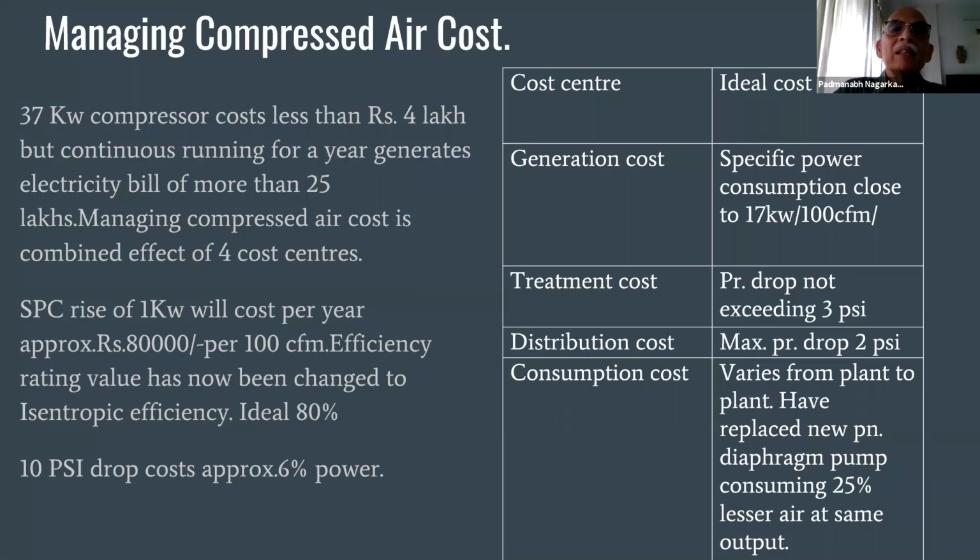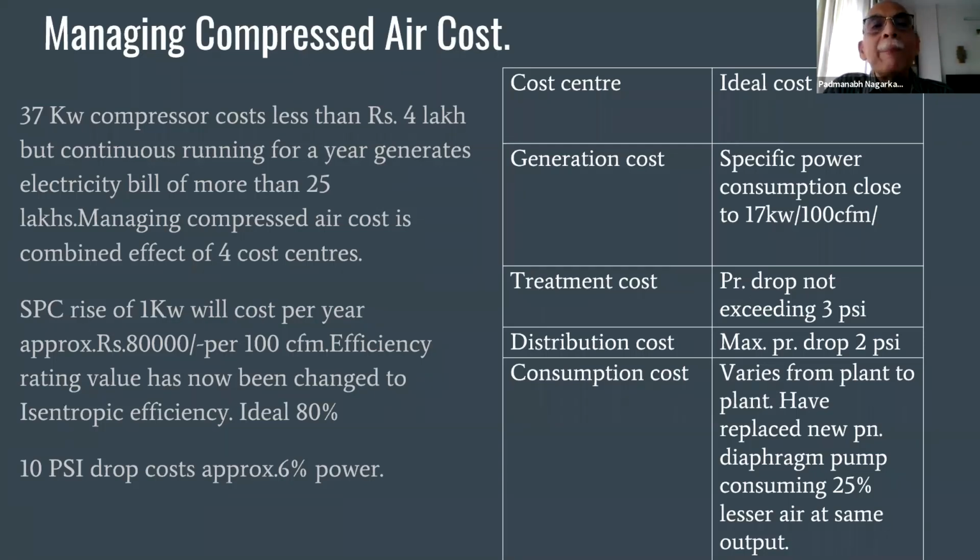What happens? The last user who is using compressed air starts shouting that he is not getting pressure. Your compressor house pressure is 100 psi, but I am getting only 80 psi. So what do people generally do? They raise the compressor house pressure from 100 to 110 psi. This person is happy now because he gets a little more pressure.